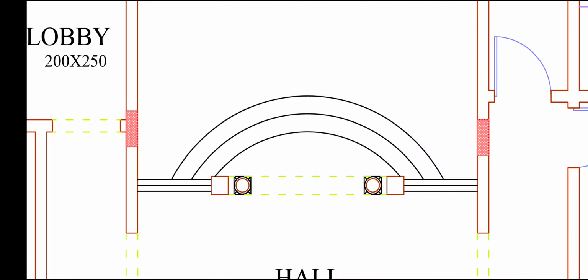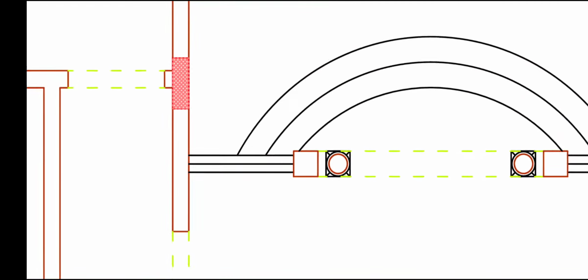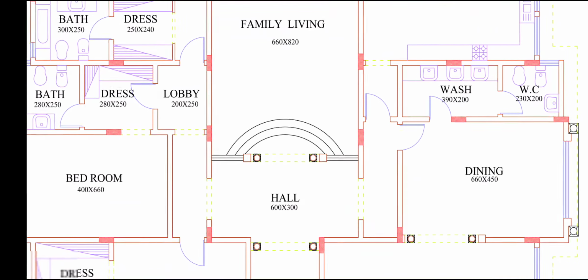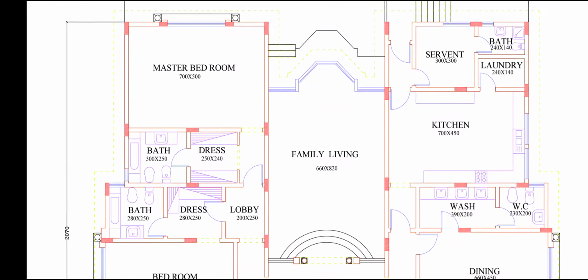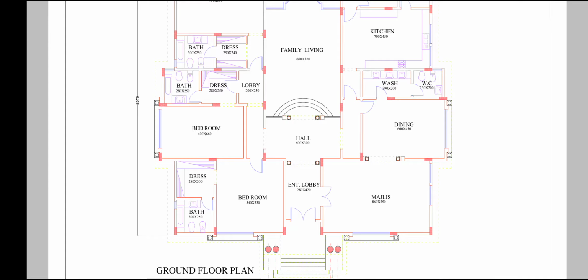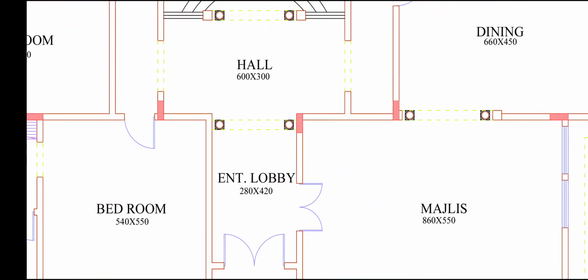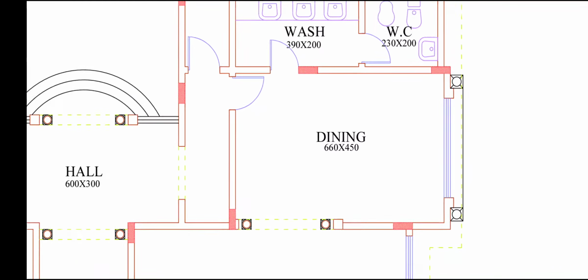This is our step to reach this level. This wonderful arch design. This is our glass panel frame, fixed frame. This floor plan has one master bedroom and two normal size bedrooms, and one majlis, maybe a big hall size, and this dining area.